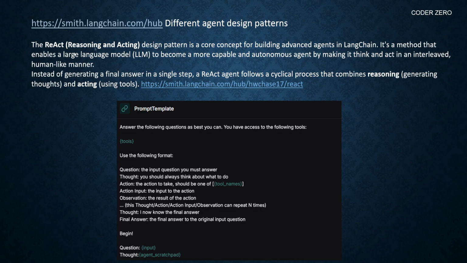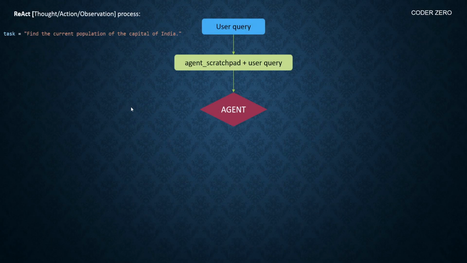Now let's understand this React framework by taking an example. So here, let's say we have this task: find the current population of the capital of India. So what will it do? It will take this user query and add that query to an agent scratchpad. So right now the agent scratchpad is empty.